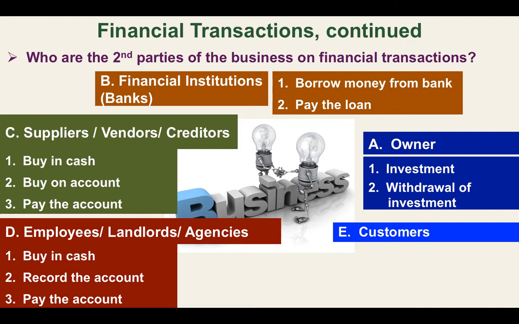The difference is that in C, most of the time, what we are buying is asset. Okay, we are buying supplies, stocks. I mean, when I say stocks, merch inventory. We are buying equipment, furniture, fixtures. Okay, and we can also buy insurance. Okay, and for here on D, we are buying the services of the employees in terms of salaries.